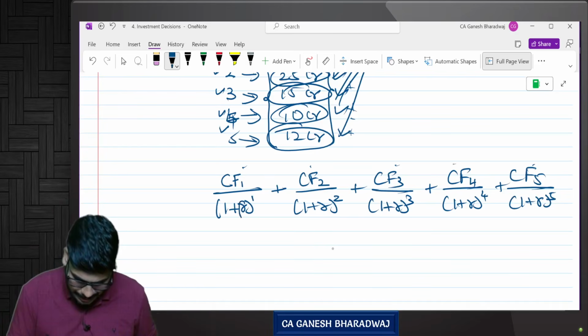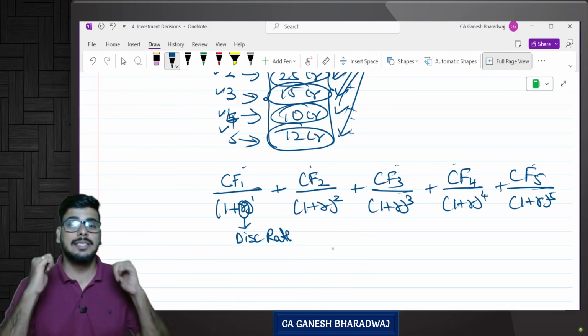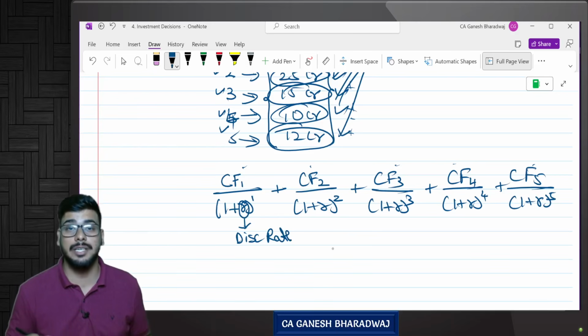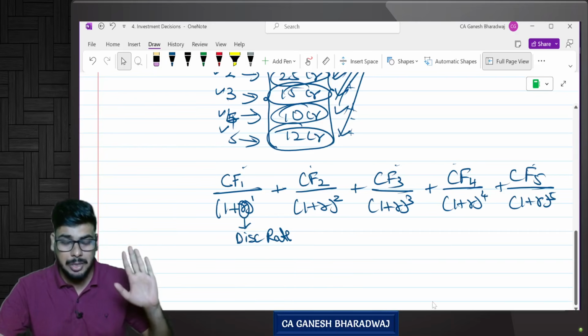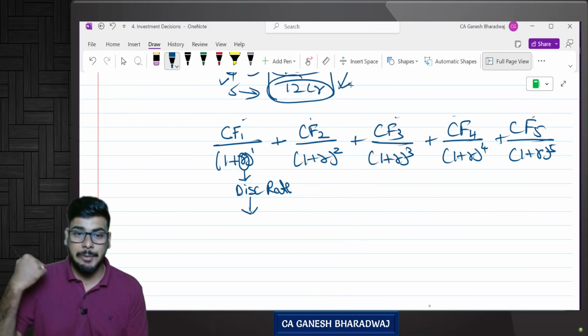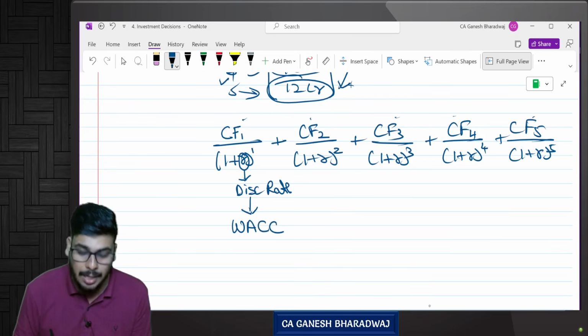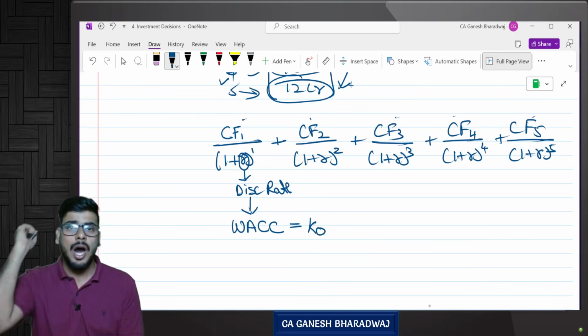Now here basically we need a discount rate. Yes or no? We need a discount rate. Yes. What is the discount rate that we can consider here? Now very simple, guys. This is where we are going to connect the concept. The discount rate that we will be considering in this chapter is nothing but your WACC, weighted average cost of capital, also known as KO. Are you clear with this?